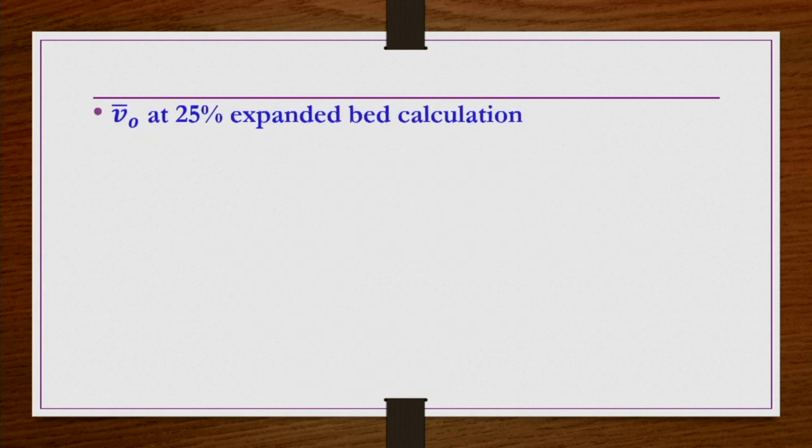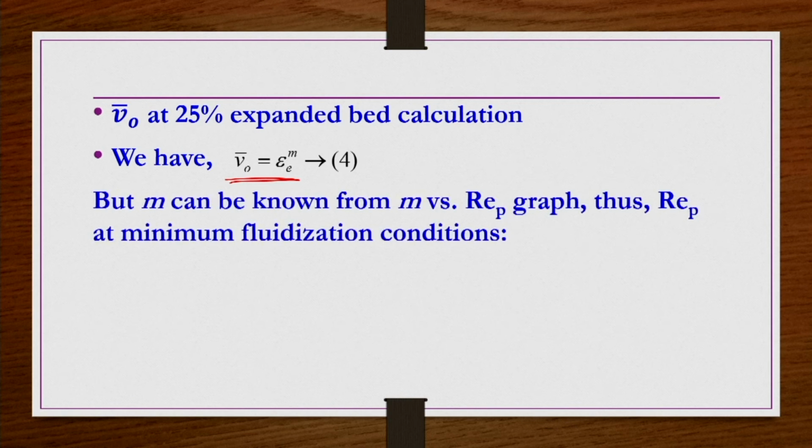Okay. So, now the second part, the superficial velocity at 25% expanded bed. We have this equation for V0 bar for expanded beds, but we do not know what epsilon E is. If we know that, we can calculate it. And we do not know m also, so we have to calculate both. M we can calculate from the graph of m versus REP. So, first let us calculate REP.